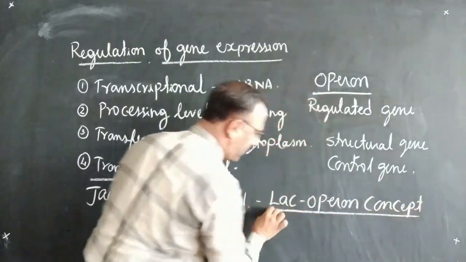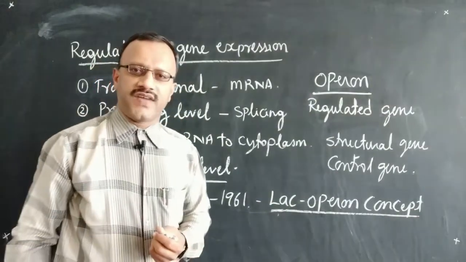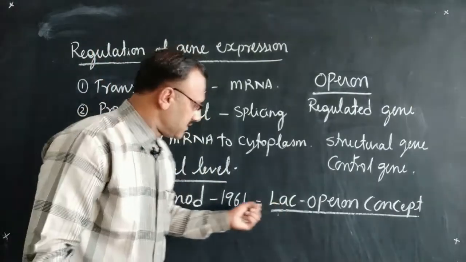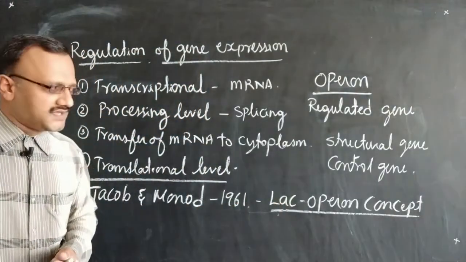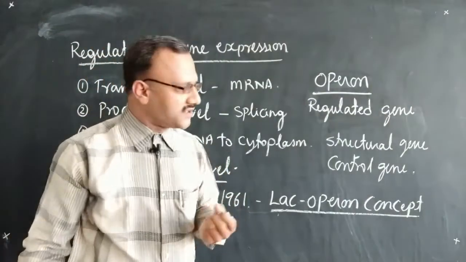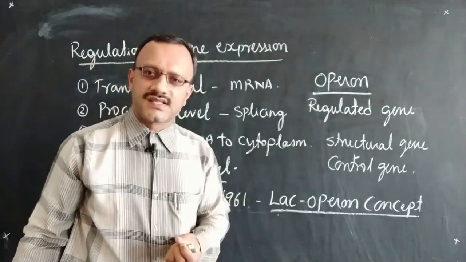This lac operon concept was one of the famous models put forward by Jacob and Monod in the year 1961 to show how the gene works in case of prokaryotic cells.